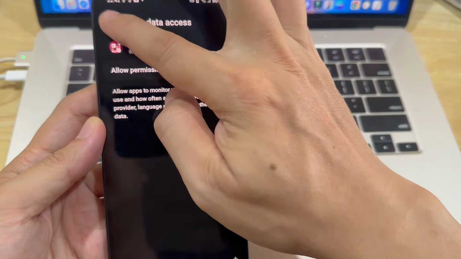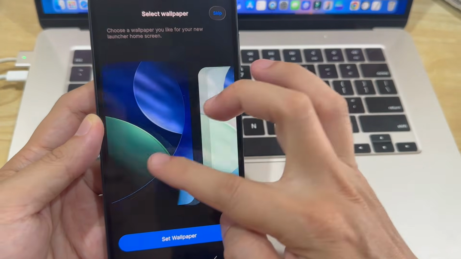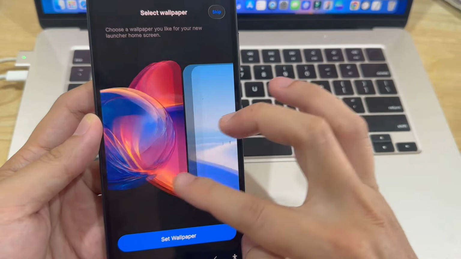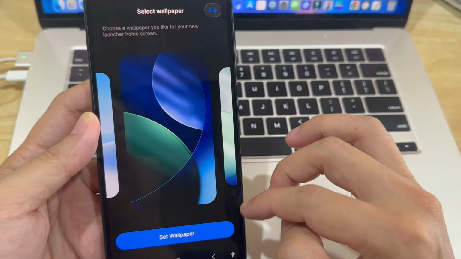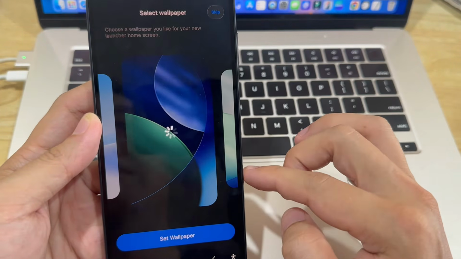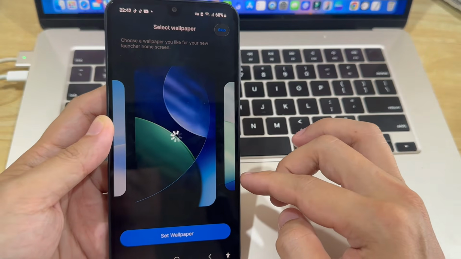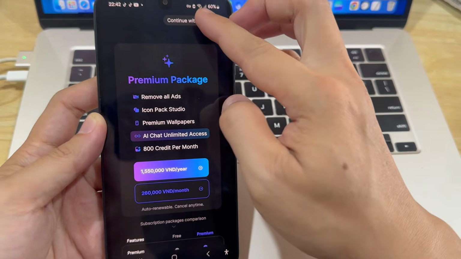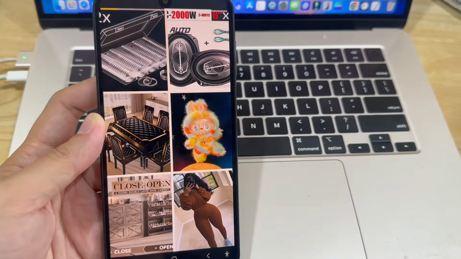Tap on Back button. Now you need to set a wallpaper. After that, you'll need to watch a few ads to continue the process.